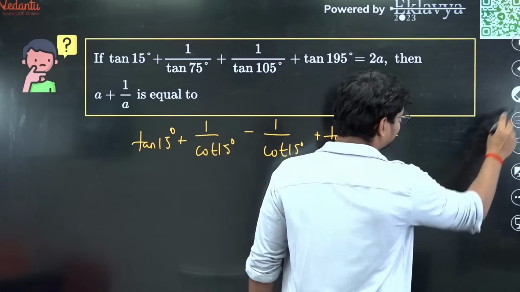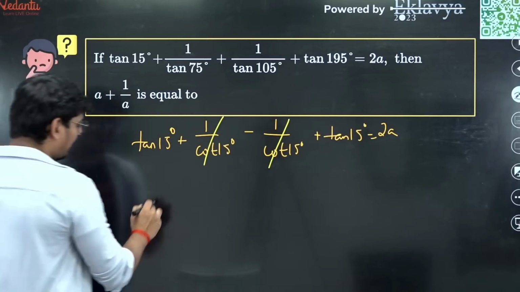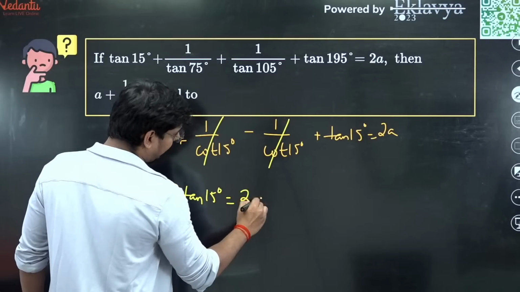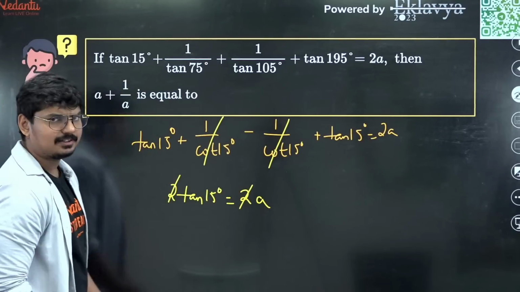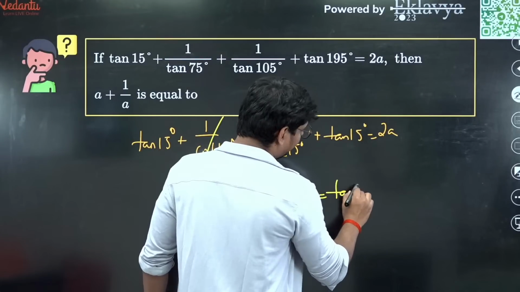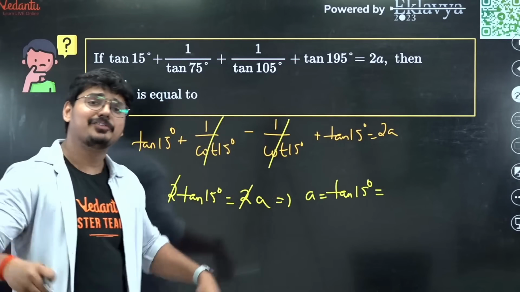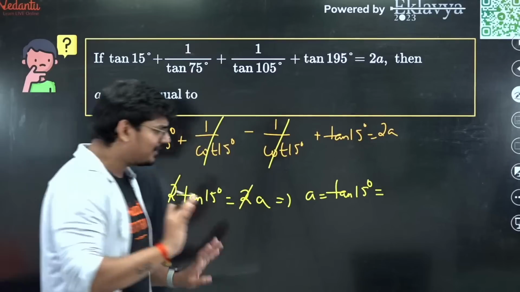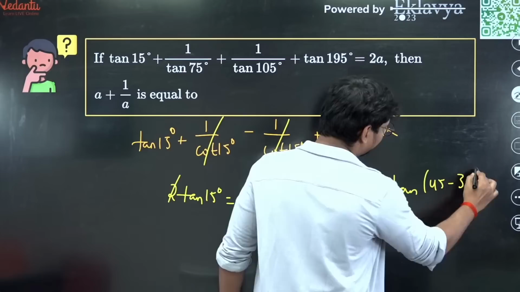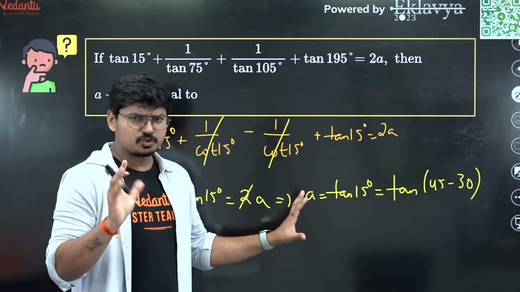Now I think this is a pretty simple question, guys. This term is getting cancelled. I'm getting 2 tan 15 is equal to 2 times of A. 2 and 2 is getting cancelled. The value of A, which you have to get, is tan 15. If you don't know the value of tan 15, guys, it is 2 minus root 3. But if you don't know it, it's fine. In the examination, all you can do is tan 45 minus 30. Apply tan of A minus B, you would easily get it. So tan 15 value is 2 minus root 3.